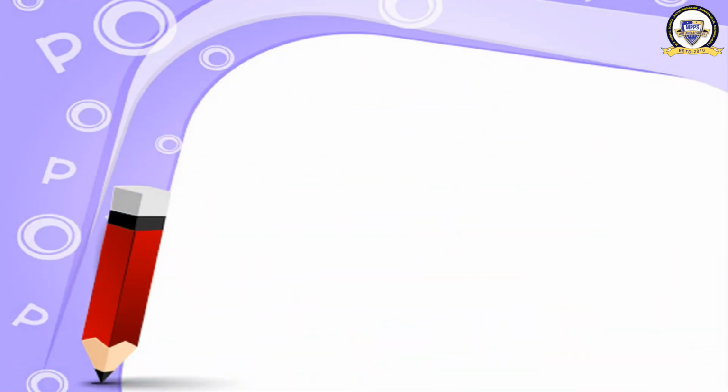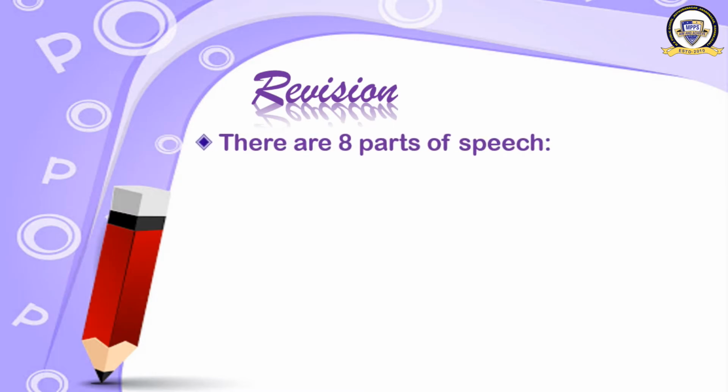Understood? So we have completed all the 8 parts of speech. We have come to the end of the chapter. You have understood everything. Okay, let us have a revision now. What did we learn today? We learned that there are 8 parts of speech. Number 1 is noun. What is noun? Naming word.